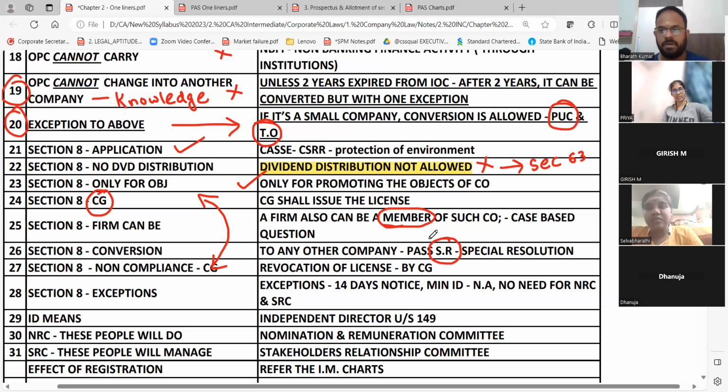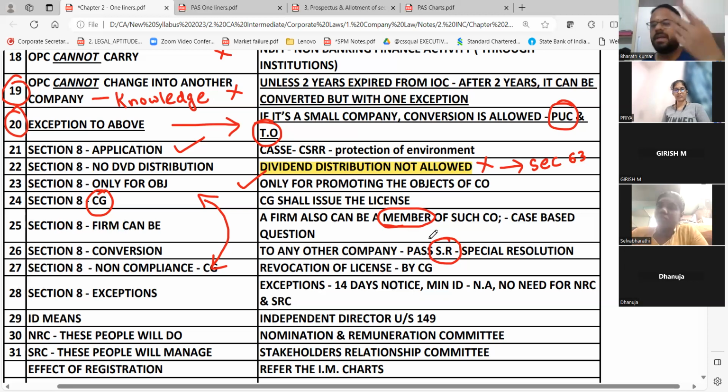If you remember the chart, when we were talking about it, if section 8 compliances are not done properly, the central government will force you to convert into a private company or public company, because you are not using the profit for the objects of the business. You started with one purpose, but you are getting your own profit. Unlimited liability means it's a firm. Limited liability means it will come to a company or an LLP. Now they will ensure you are properly taking care of the section 8 company. Otherwise, they will convert it into a private or a public limited company.